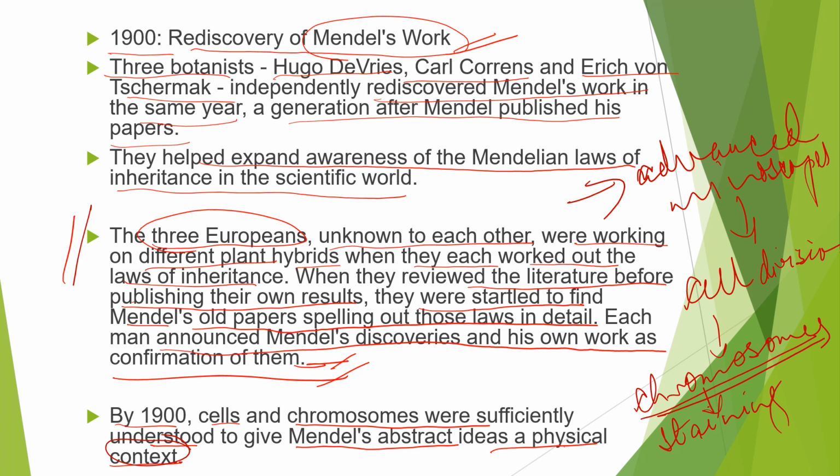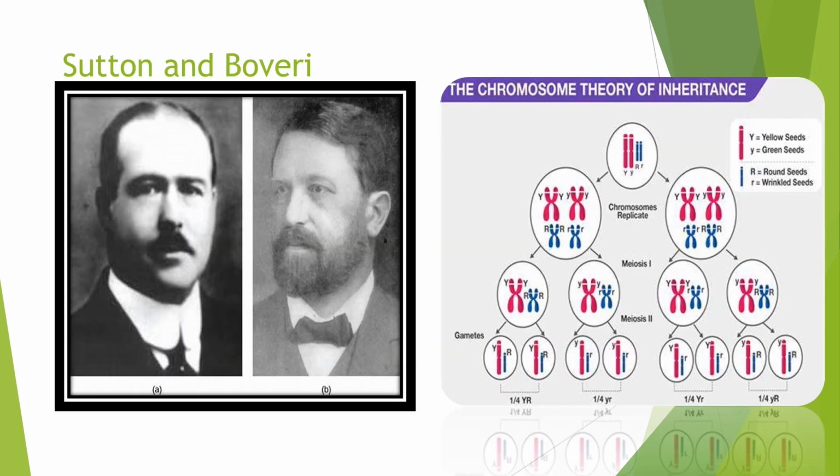Then Walter Sutton and Boveri, in the year 1902, came with their chromosomal theory of inheritance. Let us move on to that part. These are the two scientists, Sutton and Boveri, who proposed the chromosomal theory of inheritance.